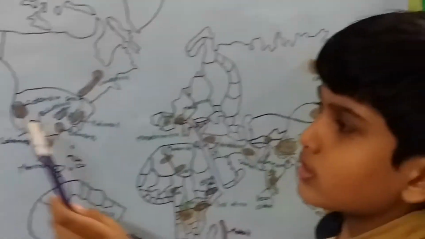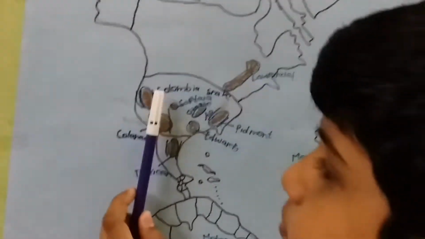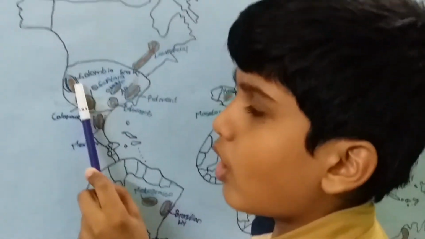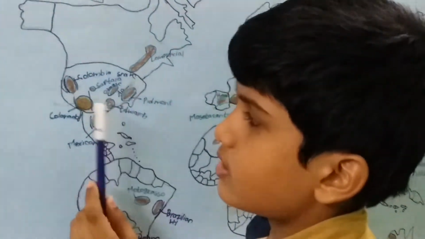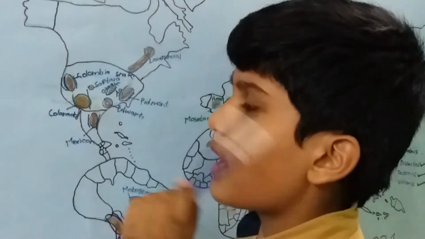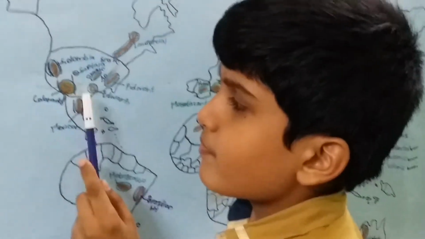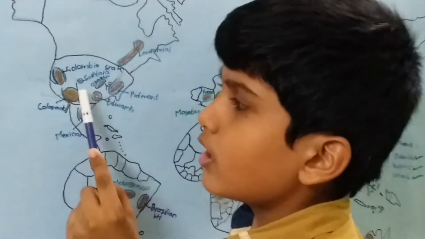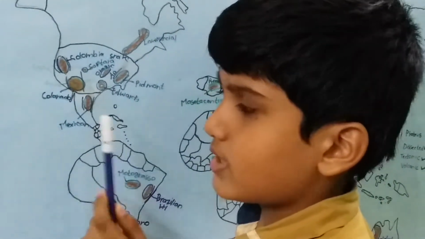And in North America, we find this is the Columbia Snake Plateau. It is bordered by the Rockies and Cascade ranges. And this is Solfatara. This is the smallest plateau in the world. And this is the Colorado Plateau. It is bordered by the Rockies.